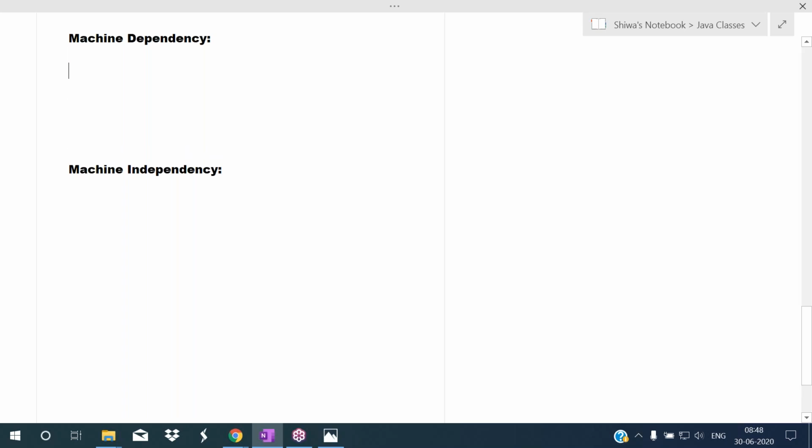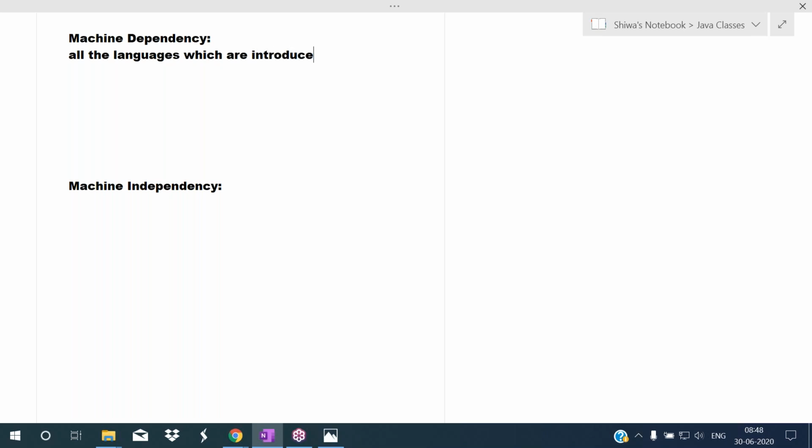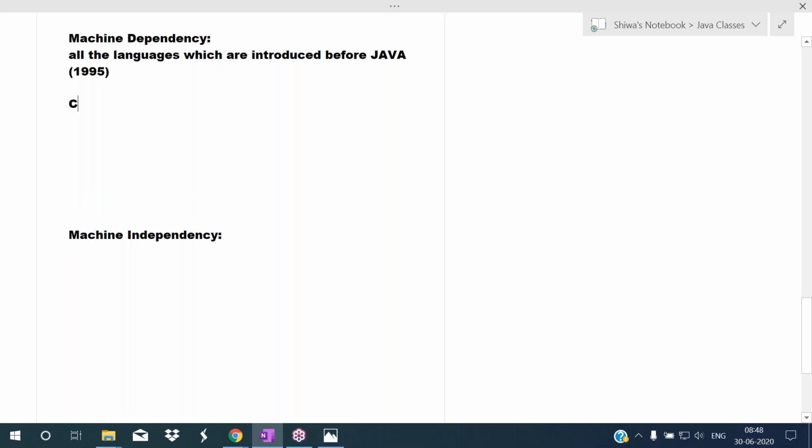Okay. See, almost all the languages which are introduced before Java, means Java officially announced in 1995. So before 1995, several programming languages are there, like C language, C++ language. These are called machine dependent programming languages. So C, C++ are called machine dependent programming languages.